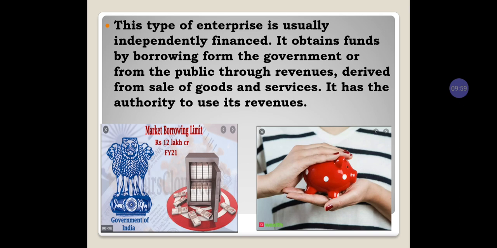It has the authority to use its revenue. So a statutory company need not ask, like departmental undertakings, where each and everything they need to take approval from the government. Here, not for everything, but for some extent, the statutory company can take its own financial decisions. Authority of doing work, authority of taking revenues, sale of goods, everything can be done through the statutory company with some limited restrictions.